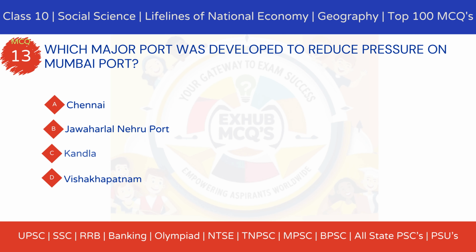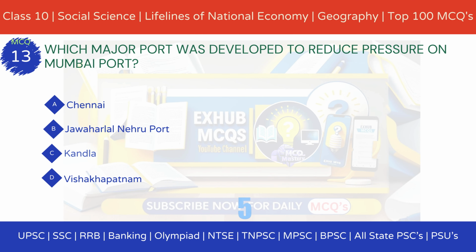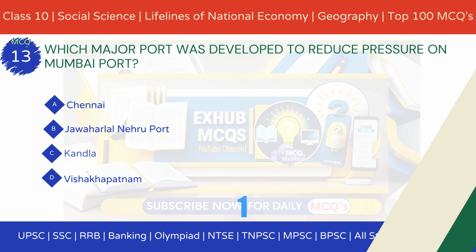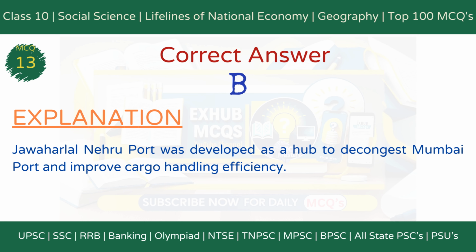MCQ 13. Which major port was developed to reduce pressure on Mumbai port? Option A, Chennai. Option B, Jawaharlal Nehru Port. Option C, Kandla. Option D, Visakhapatnam. The correct answer is option B, Jawaharlal Nehru Port. Explanation. Jawaharlal Nehru Port was developed as a hub to decongest Mumbai port and improve cargo handling efficiency.